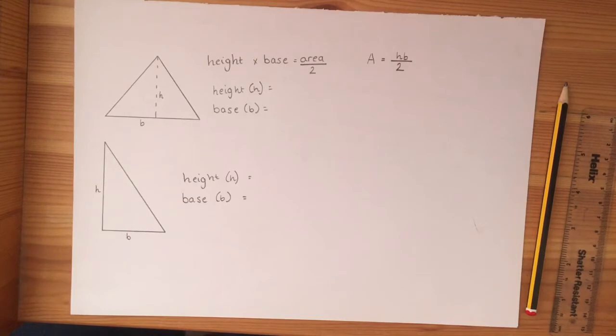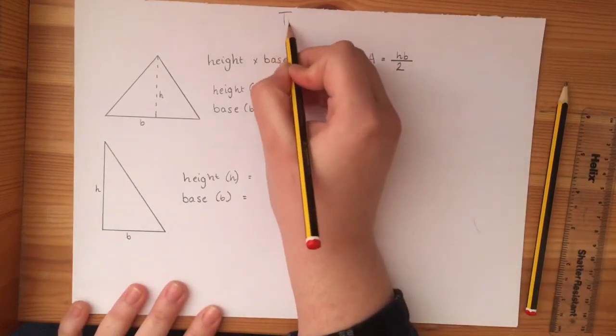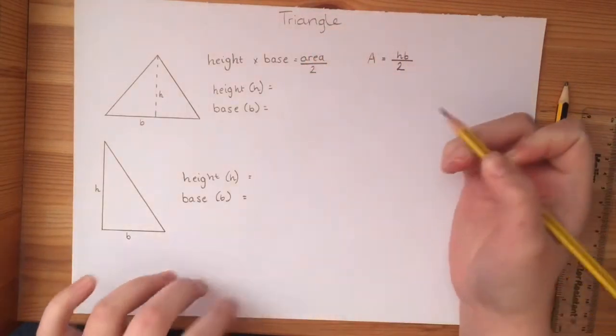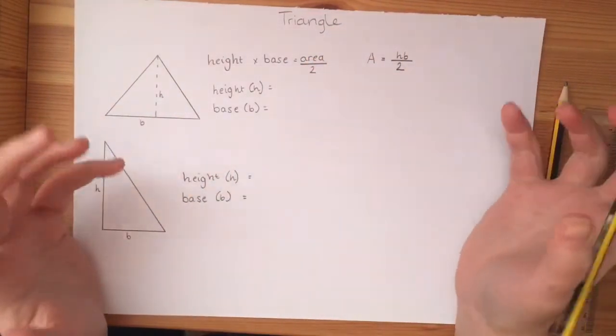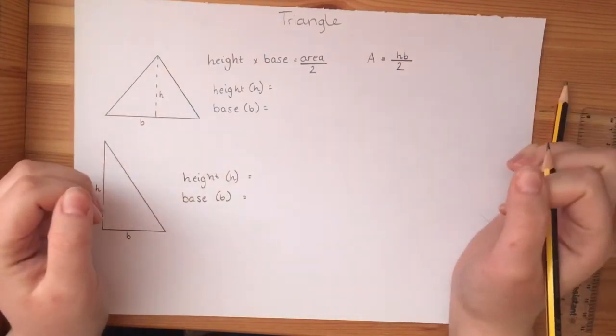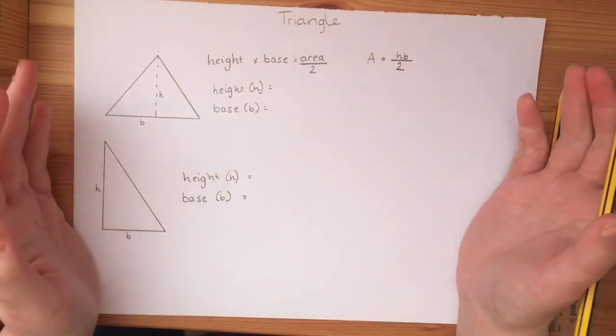So today we're going to be looking at how to work out the area of a triangle and the area of a parallelogram. So first things first, we're going to start with the triangle. When you work out the area of a triangle, it's kind of like working out the area of a square, and then all you've got to do is divide it by 2, because a triangle is half a square.